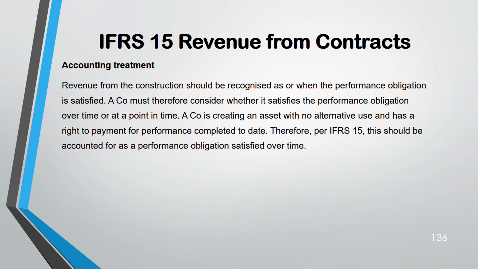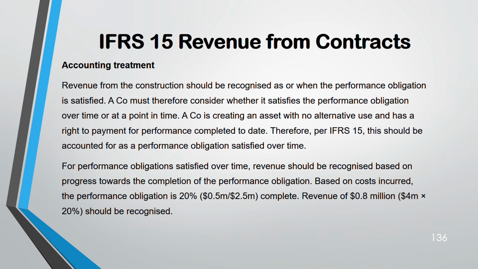So now we'll recognize this revenue based on the cost that they have incurred, and we'll see whether it is a point in time or over a period of time. This is over a period of time. Why? The asset has no alternative use and they have a right to payment for performance completed to date. So this is satisfied over a period of time. Now we'll calculate that. The cost incurred is 0.5, total cost is 2.5, so the percentage is 20%. They have completed 20%. So 20% of the 4 million transaction price is 0.8. This is the revenue.